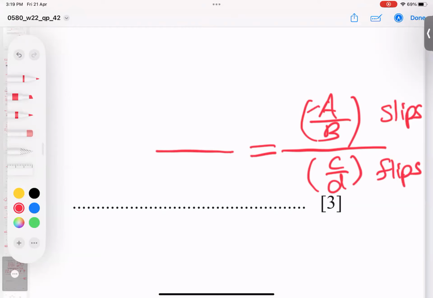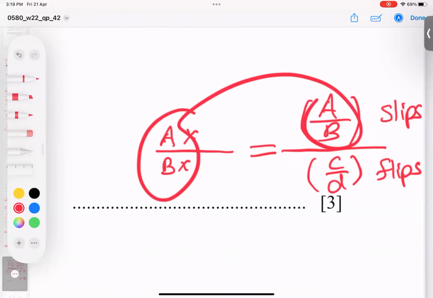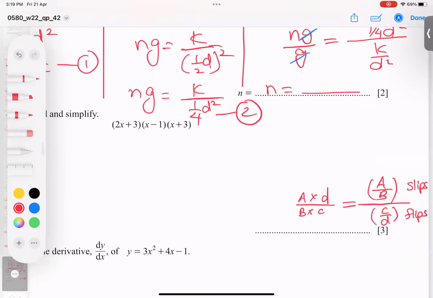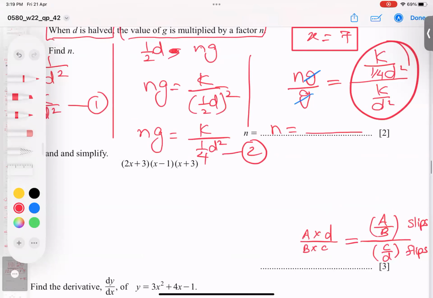Slipping means a will come here, b will go down. A here, b down. This is called slipping. And flipping means d will go up, that's it. But c will not change its place. This is the criteria I'm going to apply here. So upper slipping means k comes here. Okay. And this 1 by 4 d square goes down. And what about this? D square goes up, but k will not change its place.